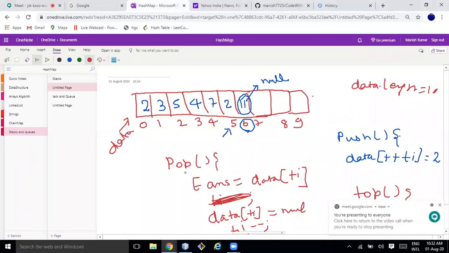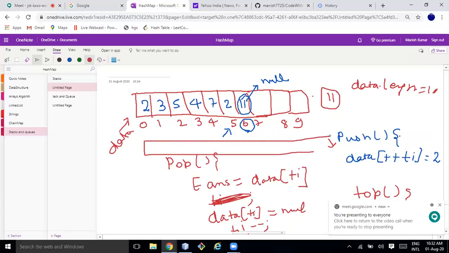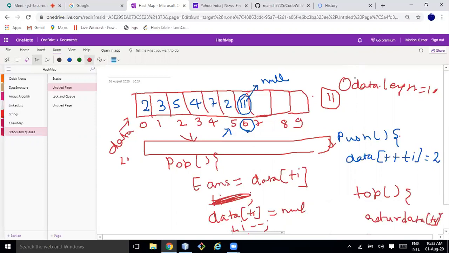To perform the push operation, sometimes what will happen is the number of elements in this data array is already 10 and you want to add one more element, 11. If you are using array list, internally it will increase the size to length 20, and it will be copying all the elements here. So it will increase the complexity to order of n for the push operation.